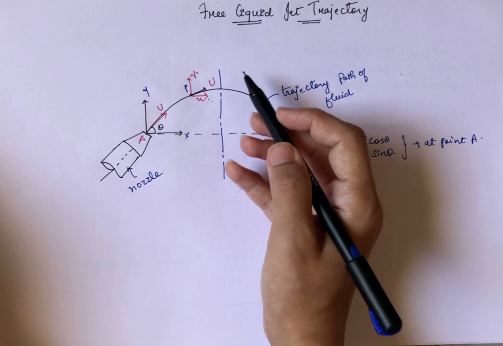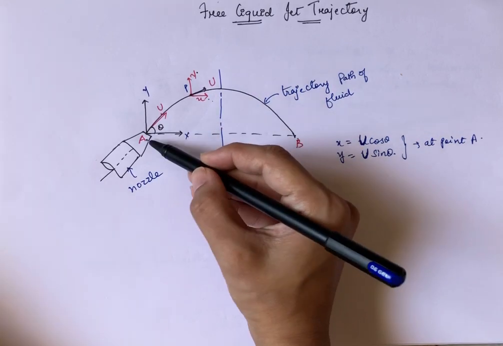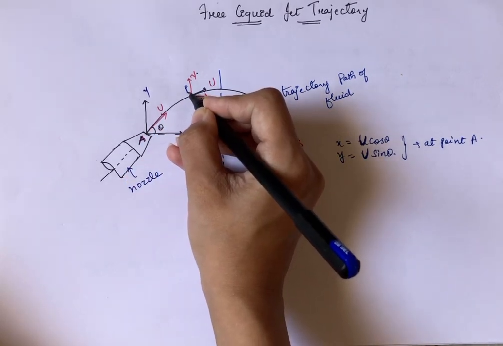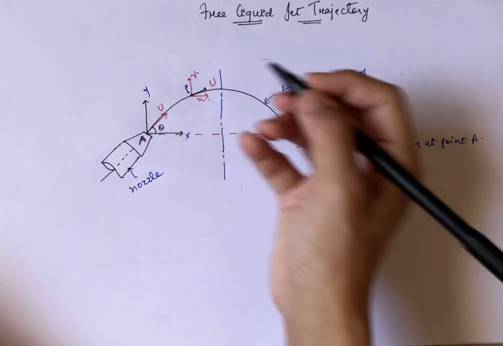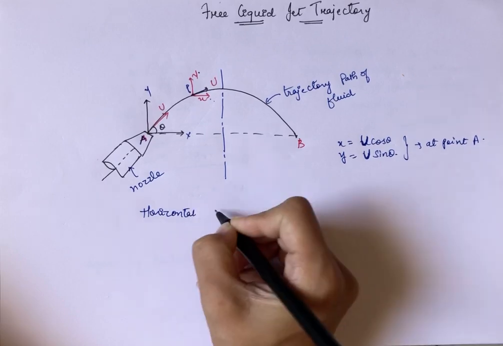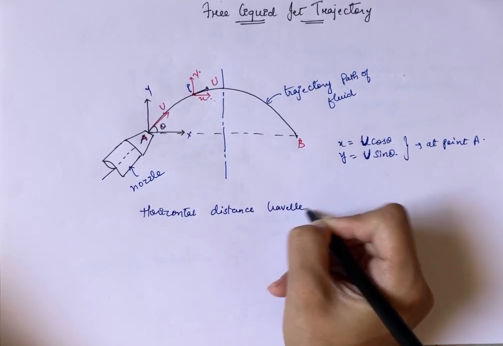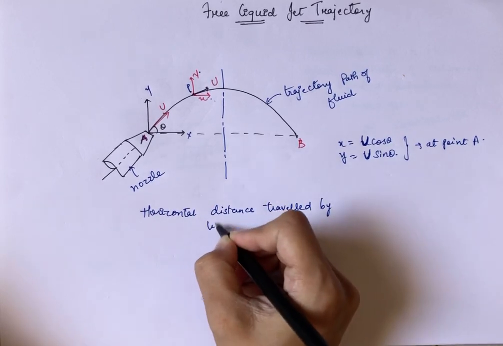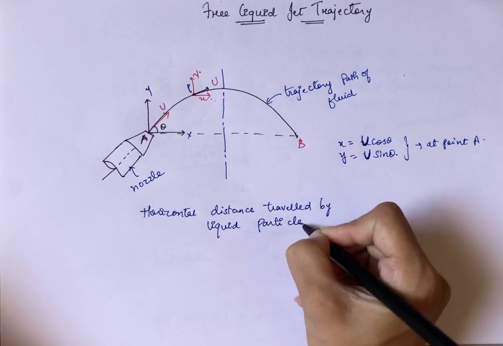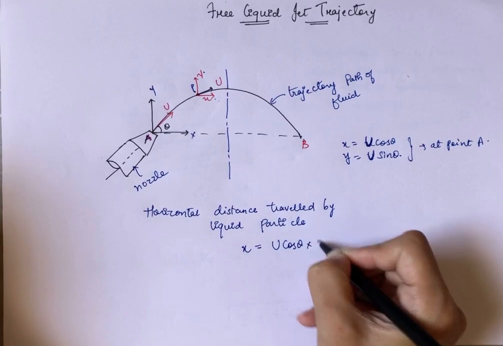As I said, suppose this liquid particle takes time t to reach from point A to point P. Now, the horizontal distance travelled by the liquid particle is x equals capital U cos theta into t.